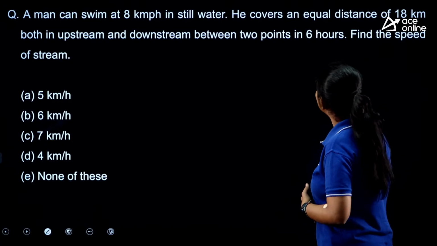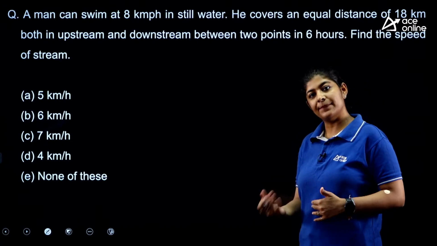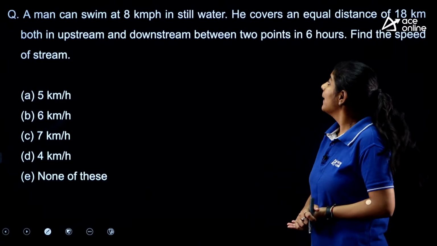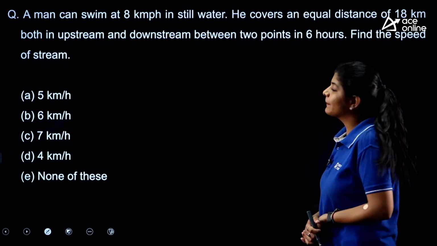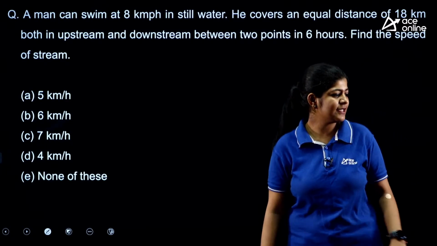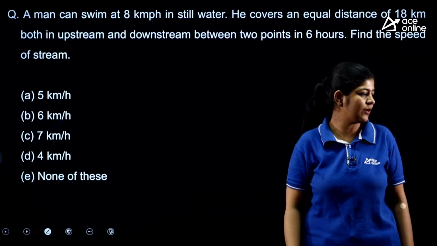The next question says that a man can swim at 8 kilometers per hour in still water. He covers an equal distance of 18 kilometers both in upstream and downstream between 2 points in 6 hours. Find the speed of the stream. This question is very easy. Just simply make an equation and put the values from the options and you will get your answer.